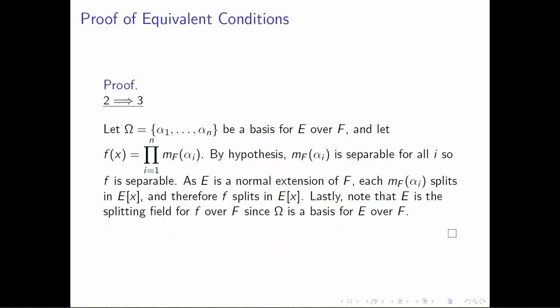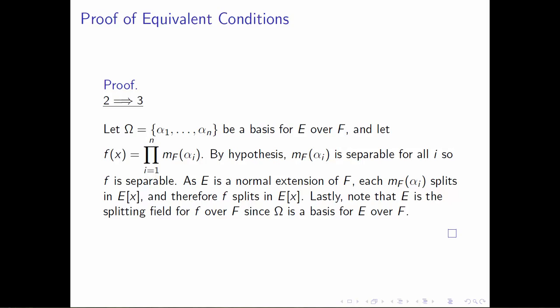Let's now move on to 2 implies 3, which is actually the easiest of the implications. So what we're assuming is that E is both a separable and normal field extension of F. And what we want to show is that E is the splitting field for some polynomial f in F adjoined x over F, where f is separable. So we're not even requiring that f be irreducible, we're simply requiring that f be separable.